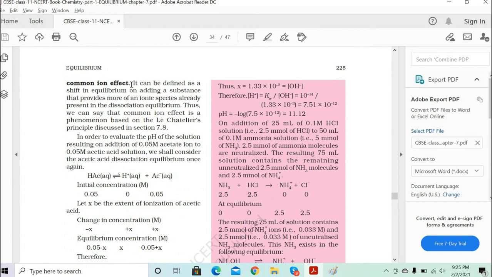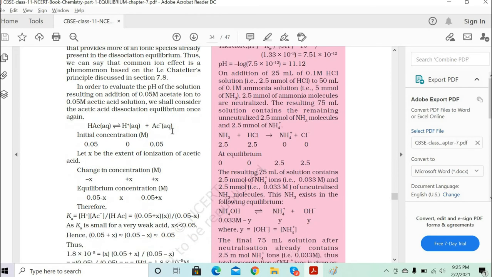Understood. Good. It can be defined as the shift in equilibrium by adding a substance that provides more of the ionic species already present in the dissociation equilibrium. Thus, we can say that the common ion effect is a phenomenon based on the Le Chatelier principle discussed in section 7.8. Correct? This part is clear?